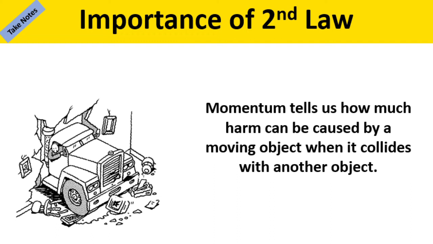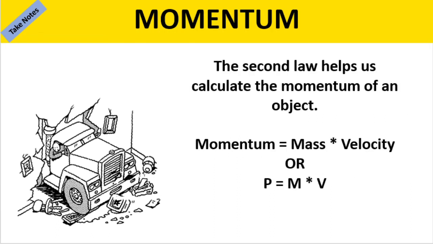So for momentum, I will say momentum is defined as the product of mass and velocity. So I'll say P equals m times v. P is momentum, m is mass, v is velocity. So if your velocity is more, your momentum is more. If your mass is more, then also your momentum is more. That is about momentum, mass and velocity.